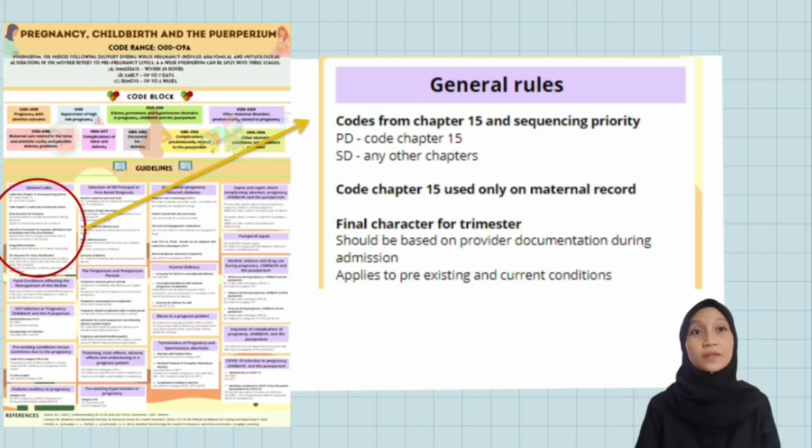So, I am going to explain the guidelines for this chapter. The first one is general rules for obstetric cases. First things first, all cases related to obstetrics will be assigned codes from chapter 15 as the PD, followed by codes from other chapters for further specified conditions. Next, chapter 15 codes are only used for the maternal record. The third one, the final character for trimester will be used based on the documentation provided during admission, and only for pre-existing and current conditions.